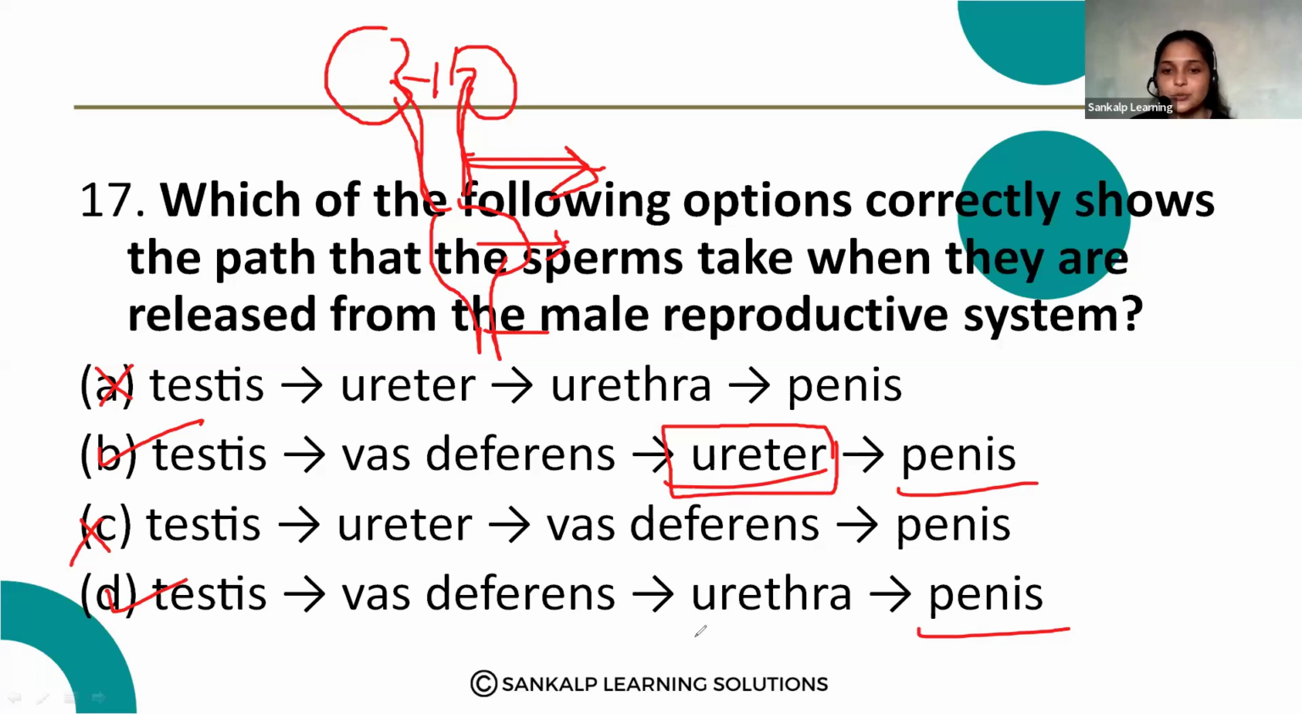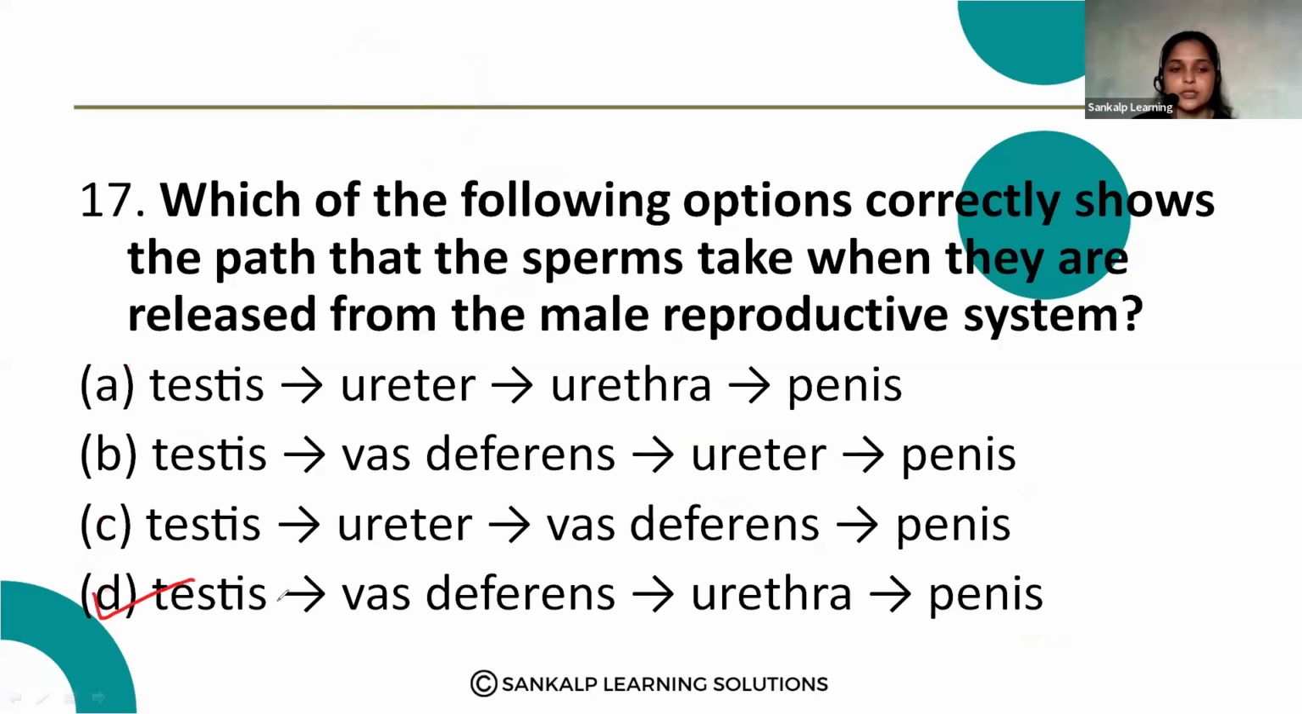Testes, vas deferens, urethra, penis. Option D is the correct answer. So the sperms are produced in the testes. Then they move inside the vas deferens. After that, they reach the urethra, which is present inside the penis. So option D is the correct answer. Note down the options.